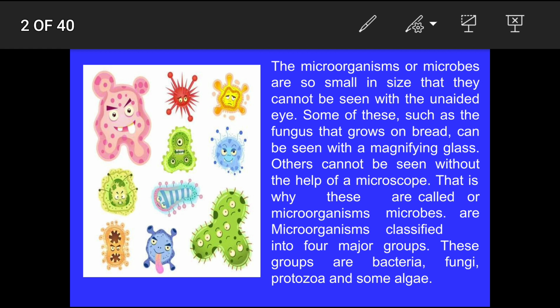Microorganisms are classified into four major groups. These groups are bacteria, fungi, protozoa and some algae.